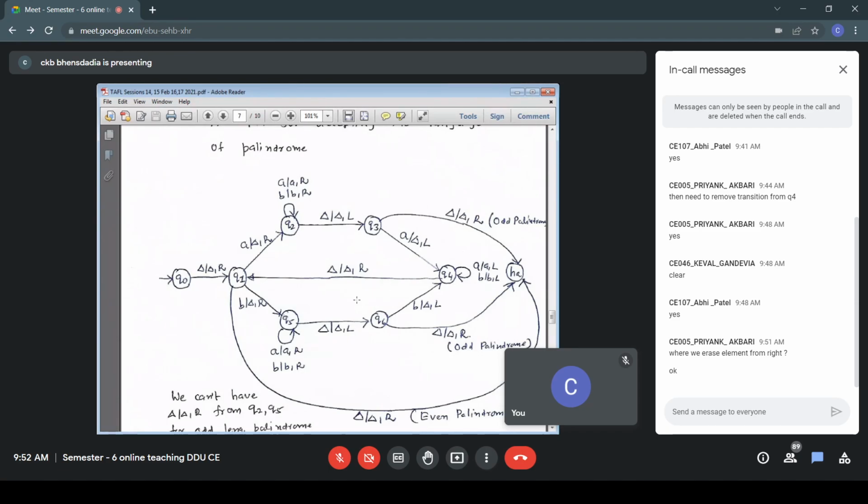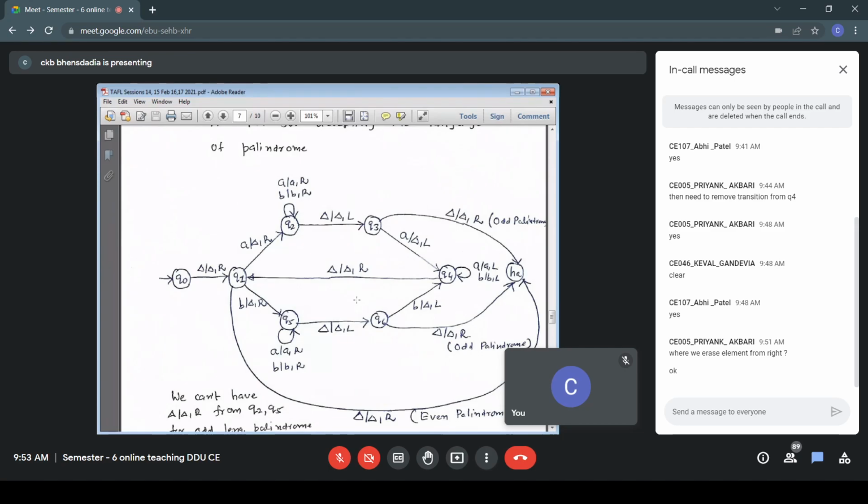Suppose my input is ABBA. While moving from left towards right, I've erased the leftmost A and made it blank. That is my transition, Q1 to Q2, A blank R. What I do next: after this A, the next symbols are BBA. So I say B B R, once again B B R, once again A A R, and after this rightmost A, I have a blank. So in the state Q2, eventually I'll get a blank. And once I get a blank, I'll go to the left, because that is the end of my input.